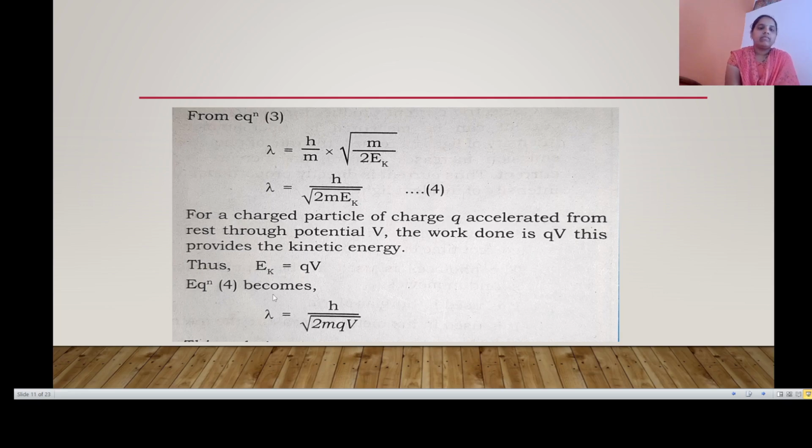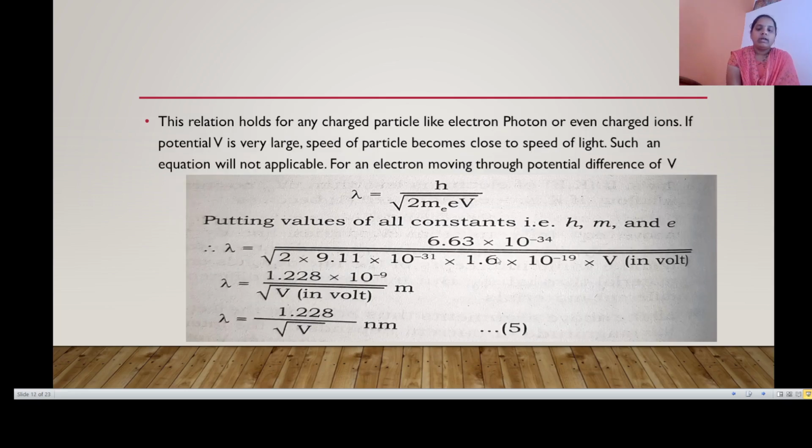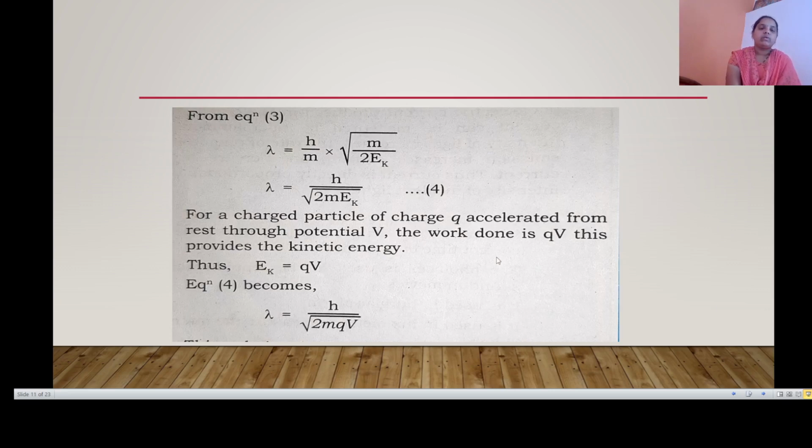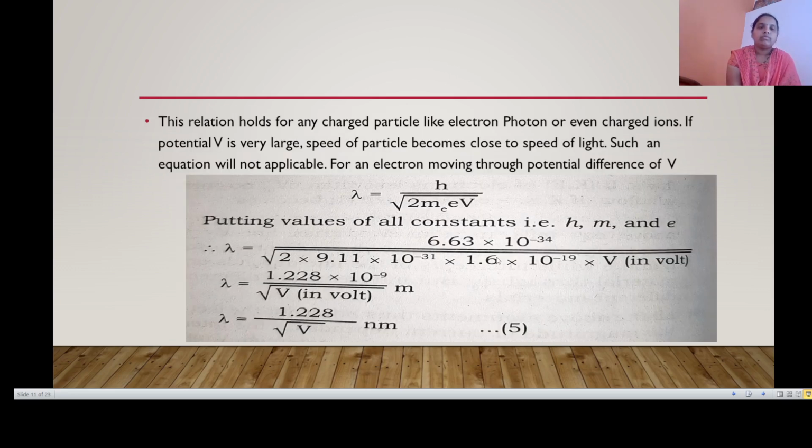This relation holds for any charged particle like an electron, proton, or even charged ions. If the potential V is very large, the speed of the particle becomes close to the speed of light, and such an equation will not be applicable.